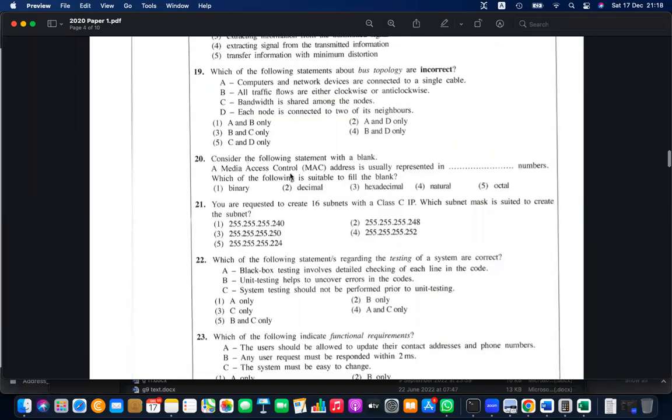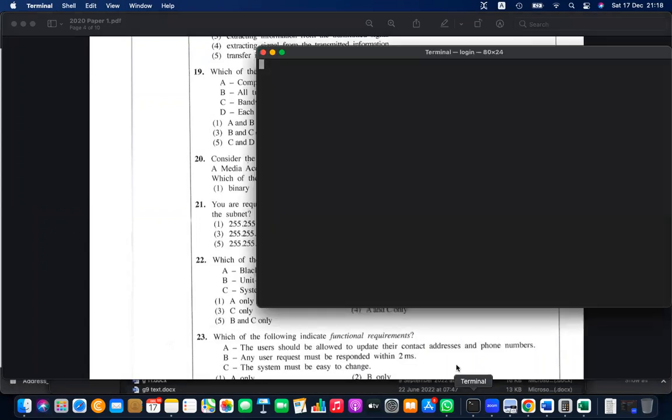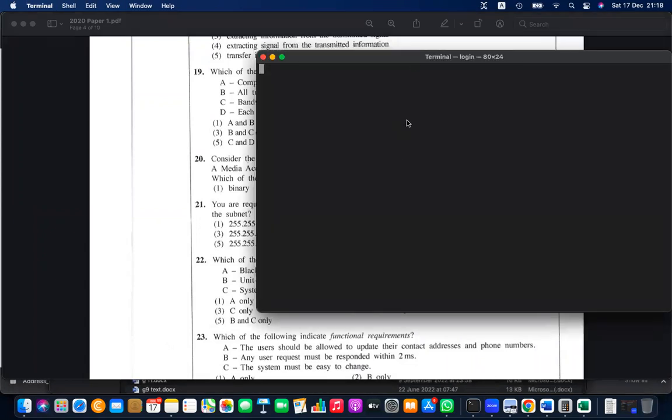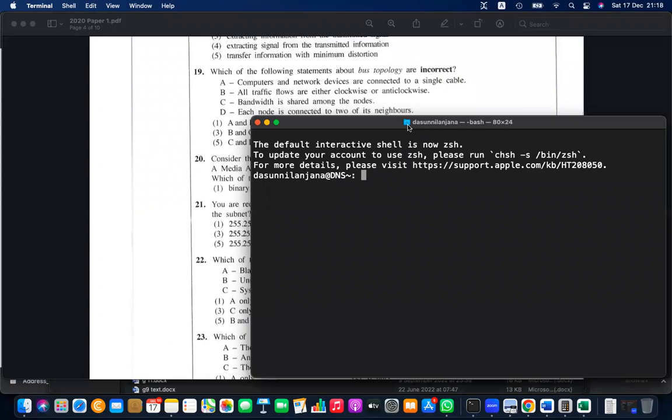20. Consider the following statement with a blank, a media access control, MAC. You know, the MAC address is basically the physical address. If you want to see your MAC address, you can type ipconfig /all and it will show you the MAC address of your computer. In Mac or Linux, it is ifconfig.